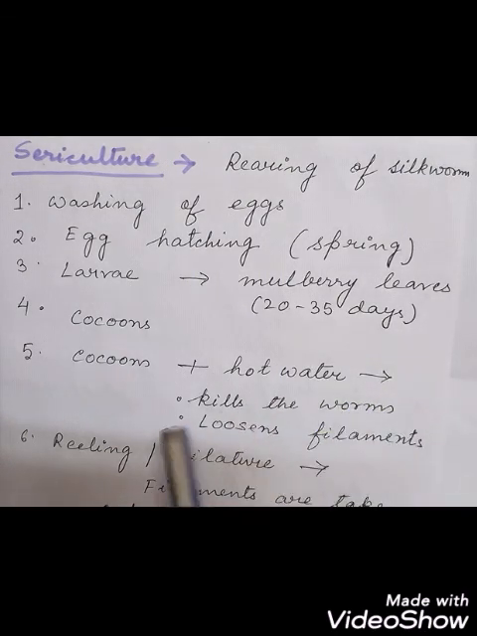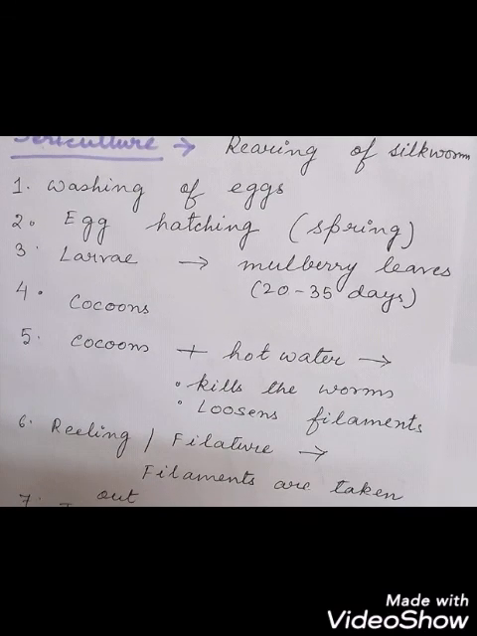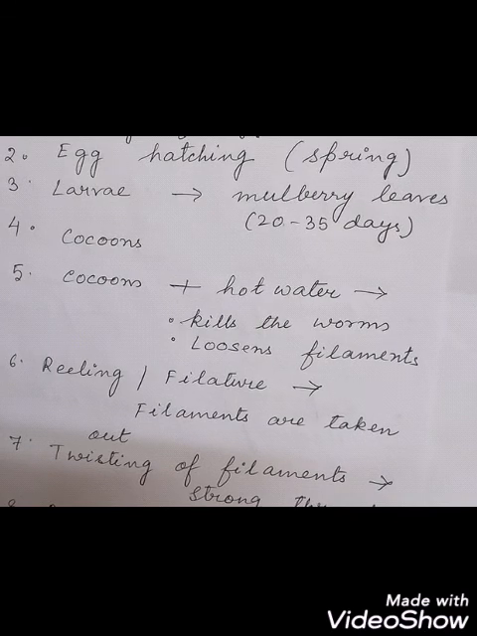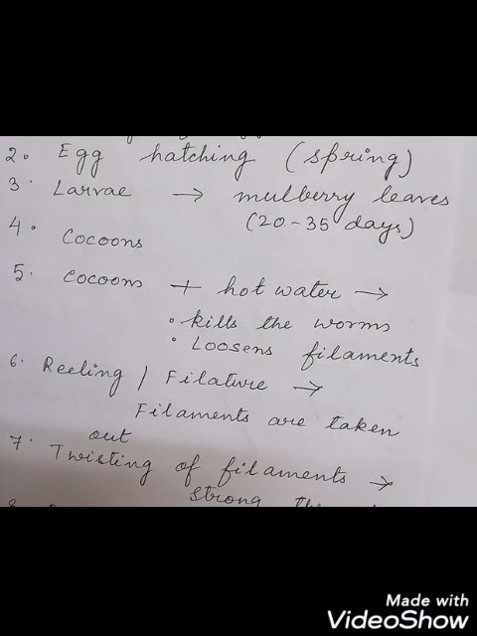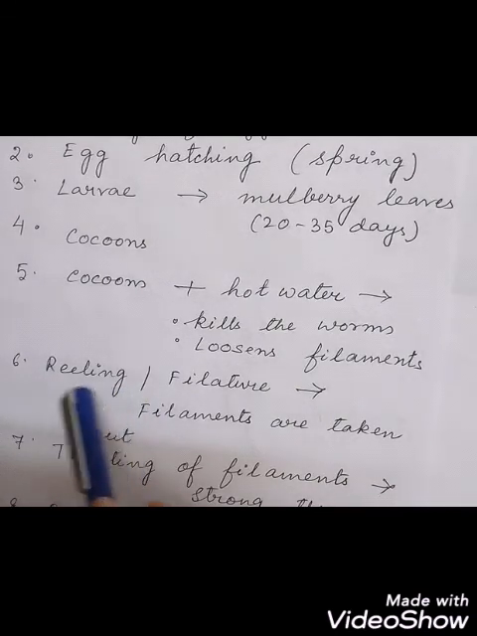Then the cocoons. Inside the cocoons, what is there? Pupa. This will kill the worms, and then the filaments that were secreted by these larvae loosen. So the cocoons are kept in hot water for killing the worms, and also for loosening of the filaments. Then the filaments are taken out from the cocoons. What is this process? Reeling or filature.